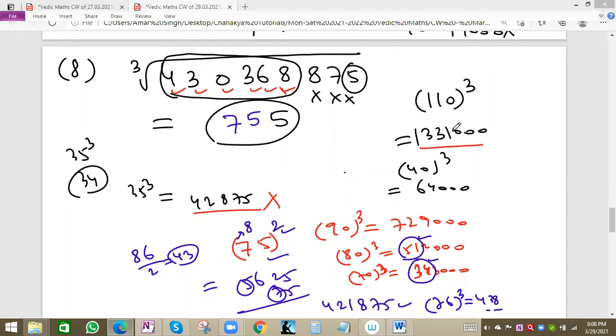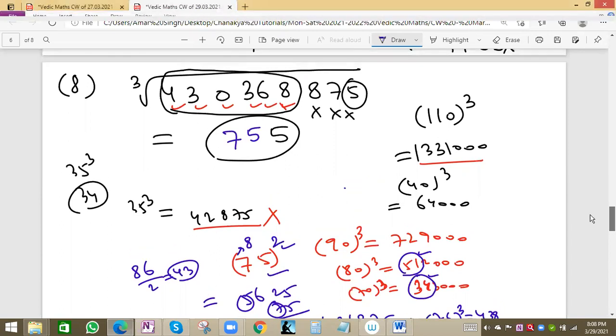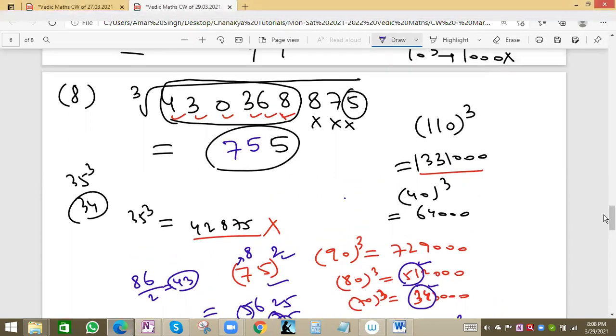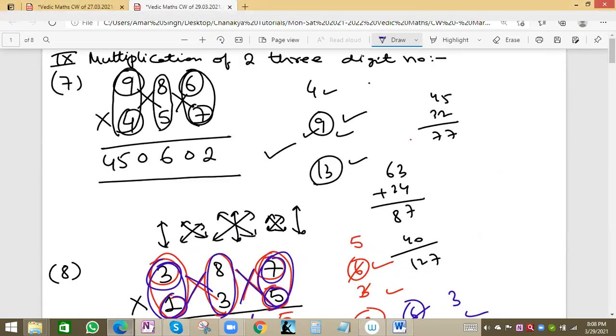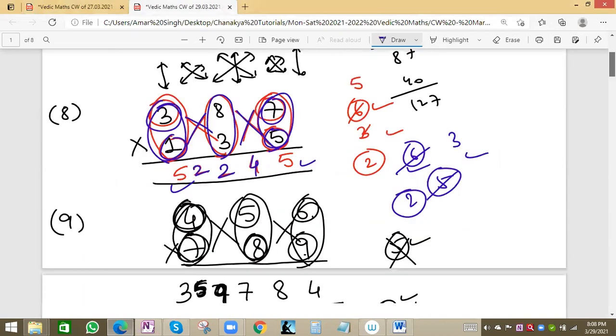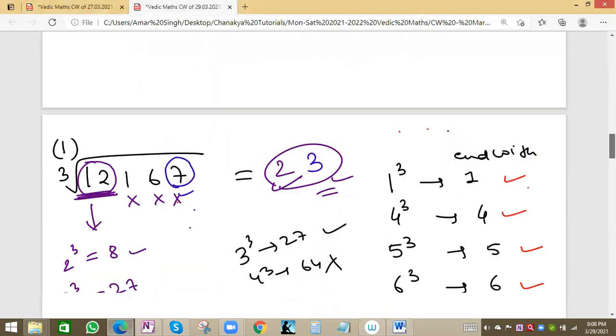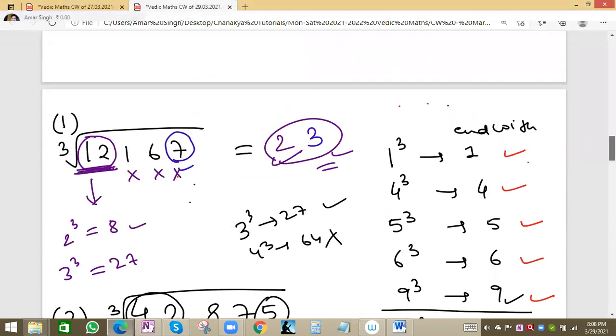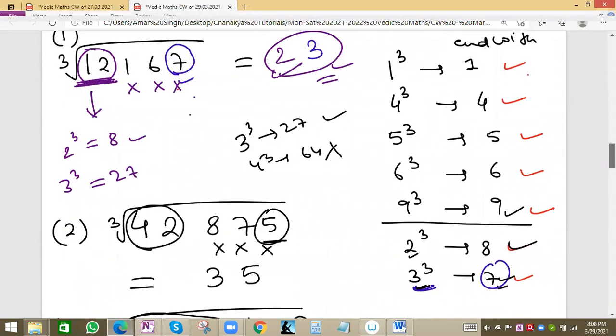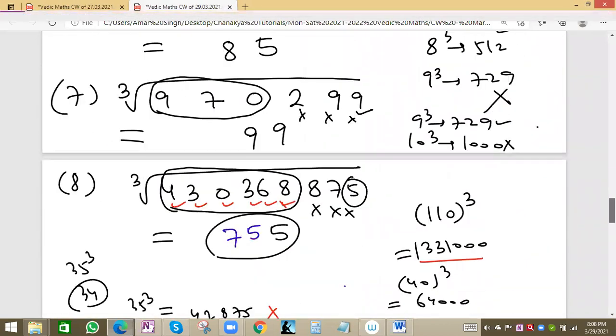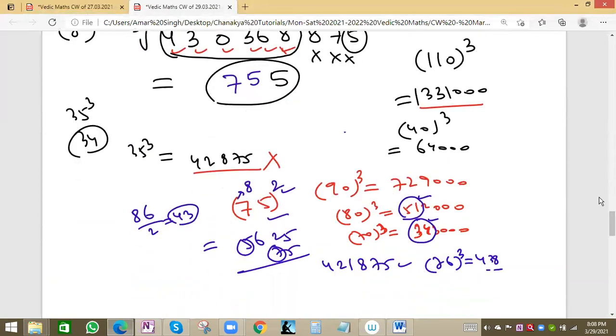So Diksha, you got the understanding of these tricks? Yes, sir, I got it. Because two methods we have seen, and for the remaining tricks, this was the ninth number, multiplication of two three-digit numbers, then the 10th number question was finding the cube root of a perfect cube. So we have solved 8 questions, and the remaining 4 questions we'll see in our next session.